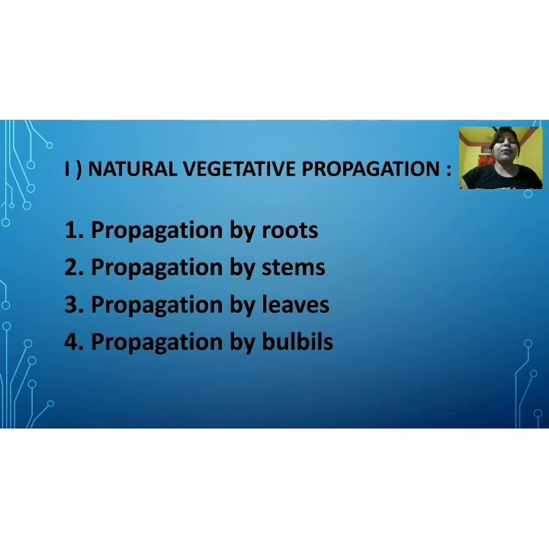So these are the 4 methods of natural vegetative propagation through which plants may increase their number asexually. Now let us see one by one what they are.